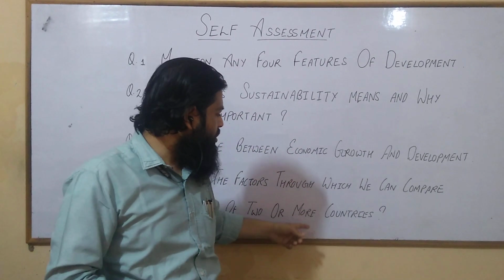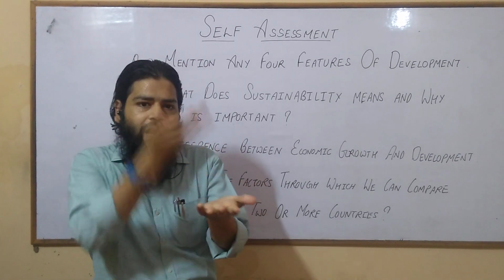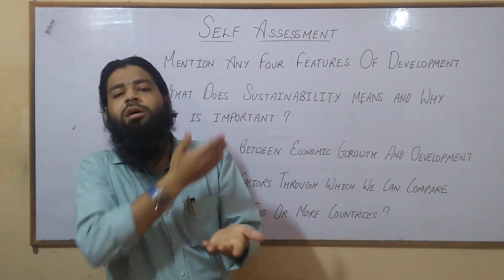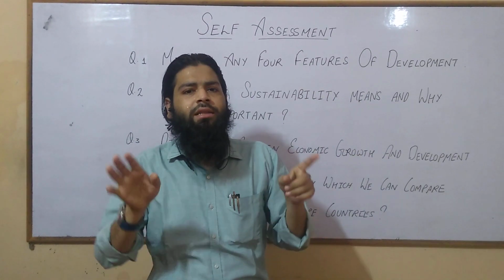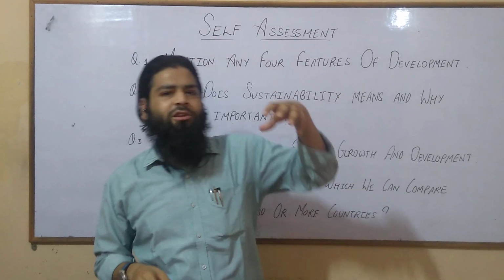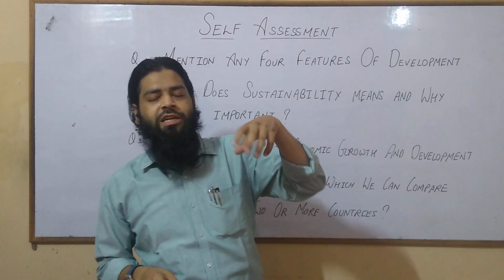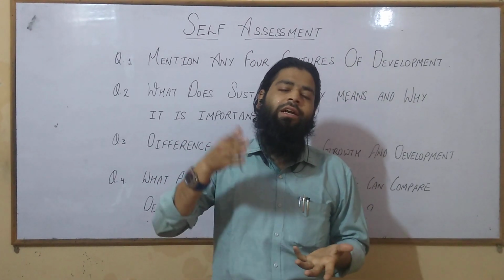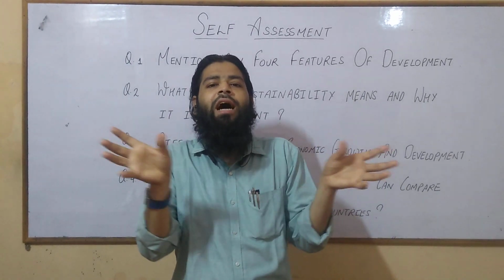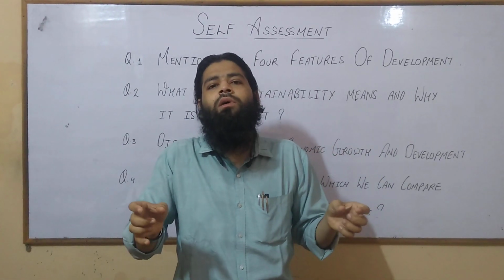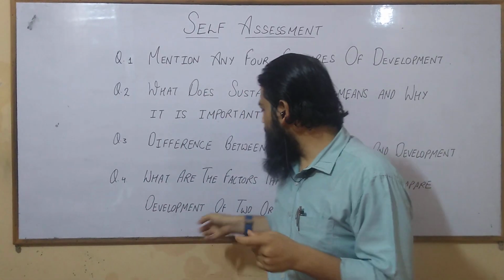So obviously we are going to compare the level of development of two countries on the basis of common ground, and that common ground is the per capita income. That common ground is the public facilities which are provided in the countries. That common ground is the literacy rate, life expectancy ratio, net attendance ratio, infant mortality rate. All these factors, that is HDI, will become a common ground of comparison of development between two or more countries.